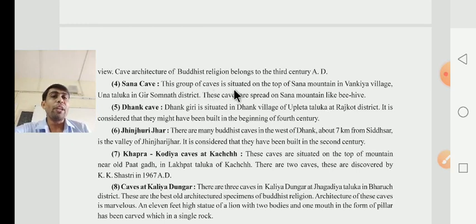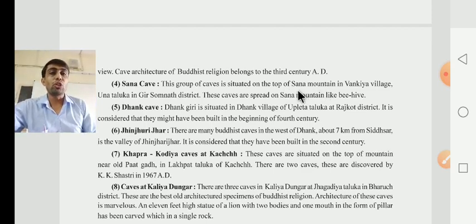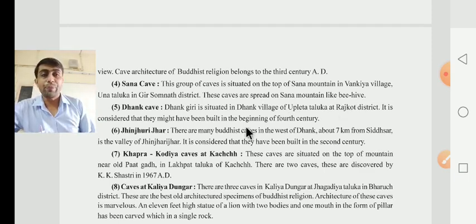This group of caves is situated near the top of Shana mountain in Venkia village, Una Taluka in Gir Somnath district. These caves are spread on the Shana mountain like beehives. You know very well the meaning of beehives, madhmakhi.